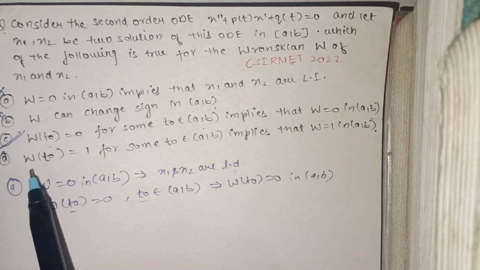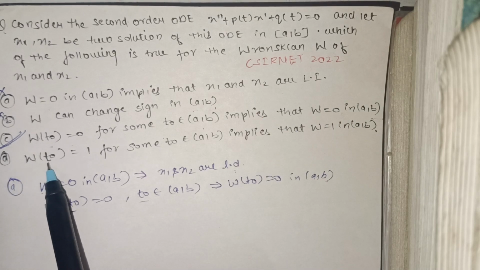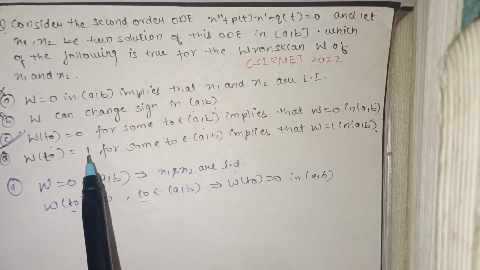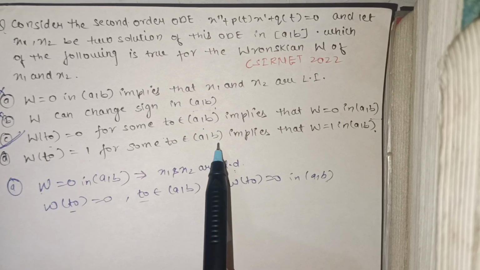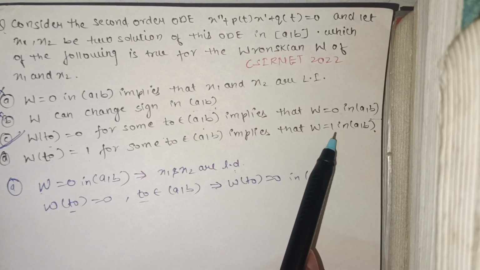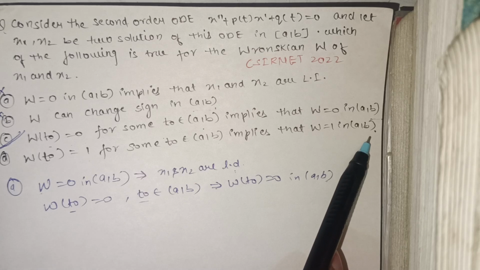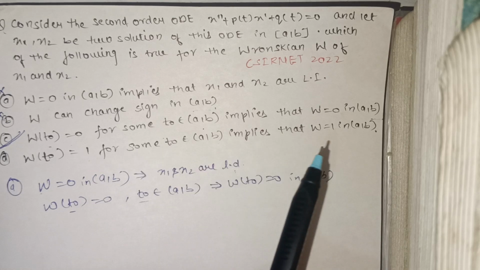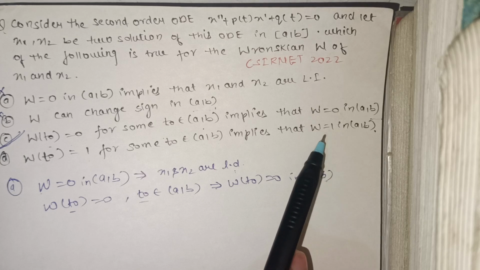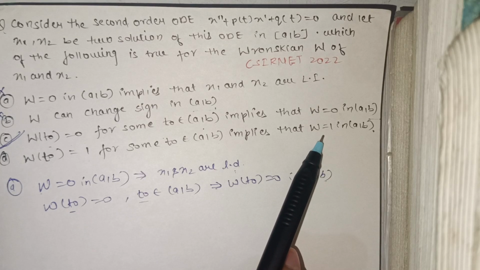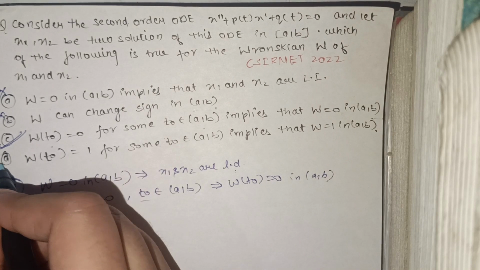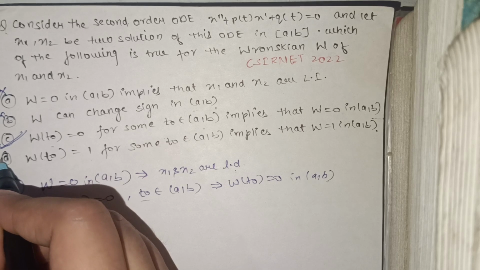The last option: W(t0) equals 1 for some t0 belonging to (a, b) implies that the Wronskian is equal to 1 in this interval. This is not true. If at any point the Wronskian is 1, it is not true that at every point in the interval the Wronskian is 1. So this option is false.